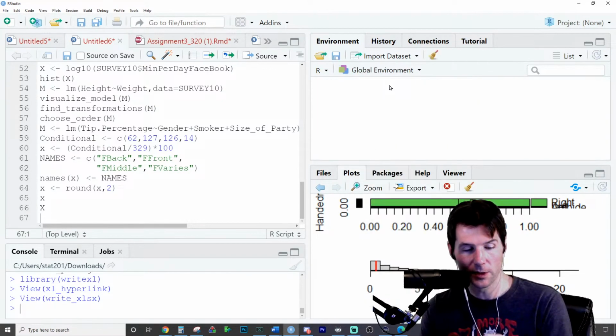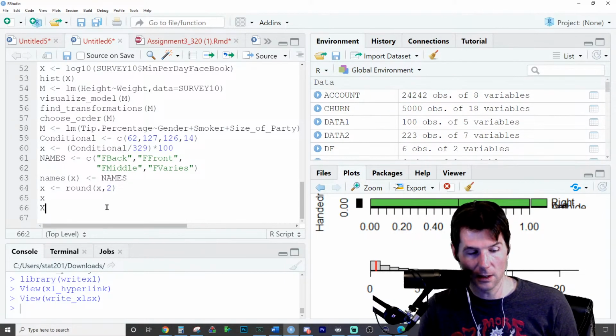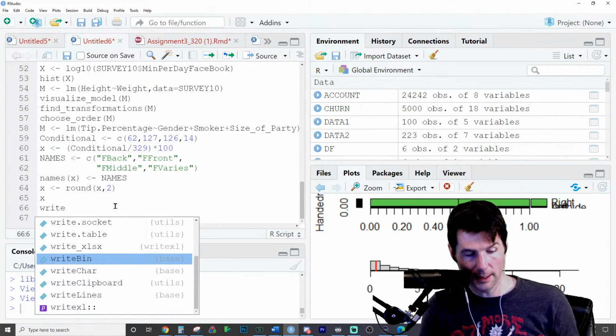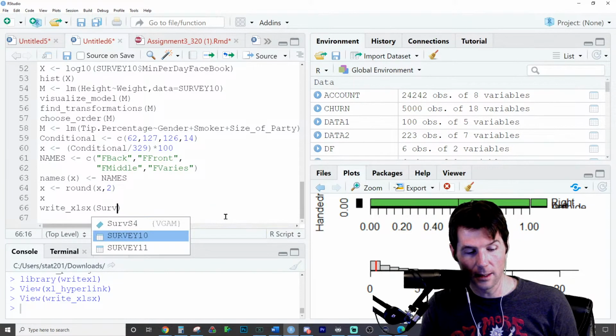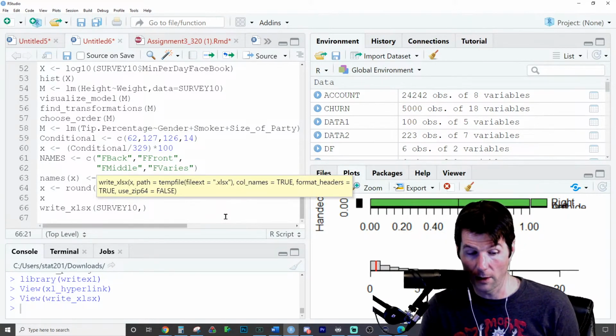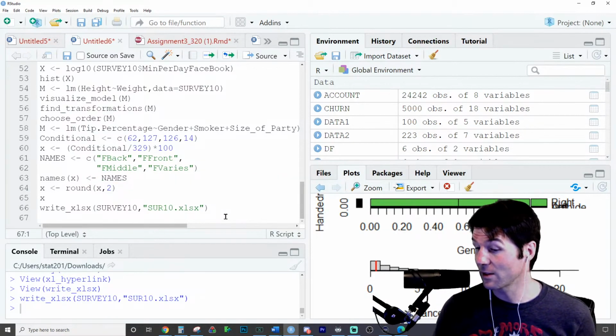And here, I'll try writing one and we'll take a look at what it gets us. So we could take a data frame we have right here. Like, let's take the survey 10 data frame. Let's go to write XLSX. That's going to write an XLSX file format. You need to take the data frame, wherever you want to write to Excel. That's the first argument, as long as I know how to do this. The path is going to be, let's call it sur10.xlsx. It ran. That's a good sign.